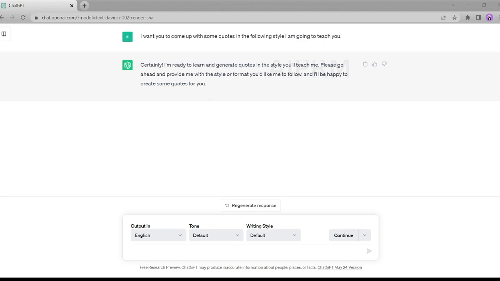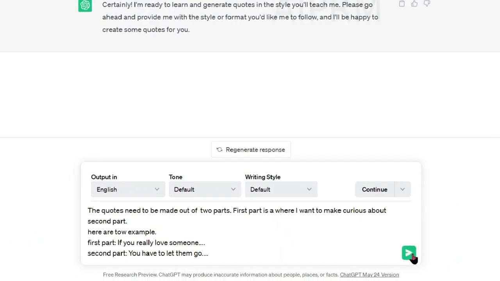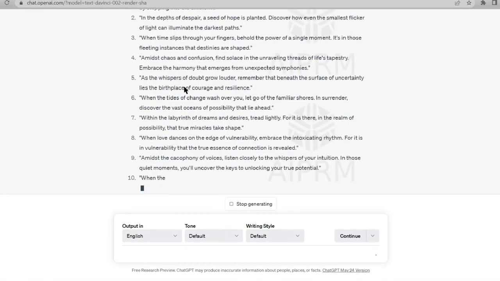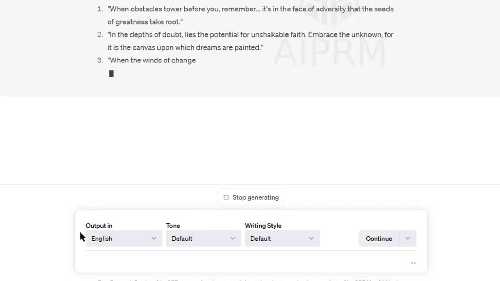Now we will give the instruction for our script. For the short video, we will generate some quotes, and these quotes will be in two parts to make the video engaging. I will put all these prompts in the description so that you can access them easily. Okay, ChatGPT has given some examples. That's perfect. I am going to make a video on motivational quotes, so I am asking for motivational quotes.